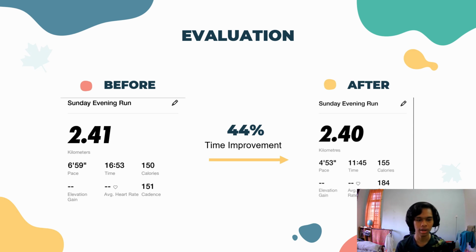Before the Fartlek training, I ran 2.4 km and the time I got was 20 minutes and 53 seconds. After the 2 weeks of Fartlek training, which is 3 trainings a week, so 6 trainings in total, I tested the 2.4 km run again, and I managed to get 11.45 minutes. I did the calculation, and it is a massive gain of 44% time improvement. I myself was kind of shocked, but this shows how effective Fartlek training is, and how much it improves my running fitness.